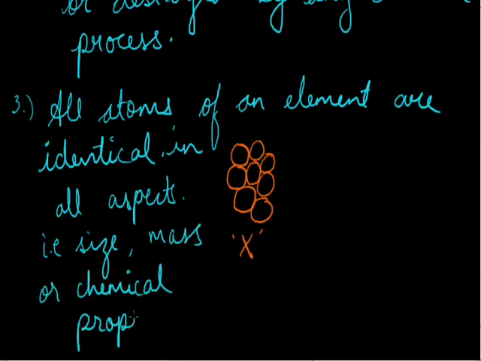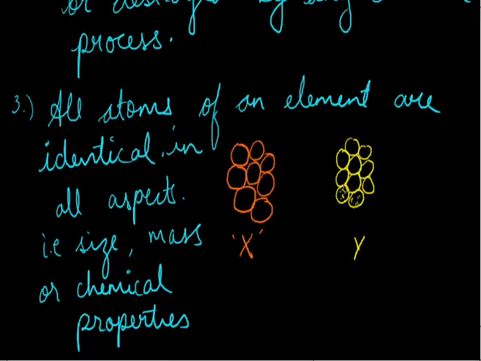They should be similar. Like an element X will have atoms different from any other element, that is Y. If Y has certain atoms, certain properties, then element X will not have the same size, mass.